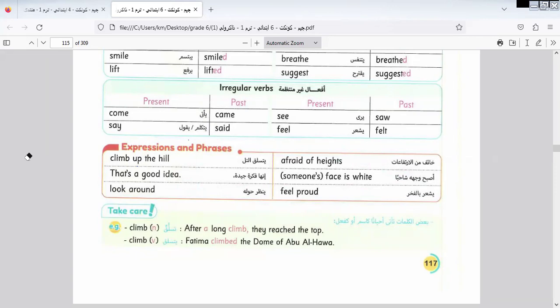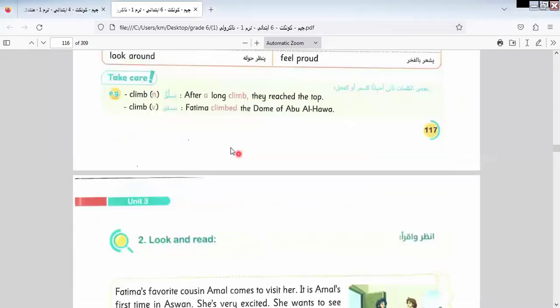Let's continue the rest of this lesson. Here we have climb the noun and climb the verb. After a long climb, they reached the top. Fatima climbed the dome of Abu al-Hawaya. Here is climbed, the verb. Climb here is a noun. This is the difference between climb and climbed.